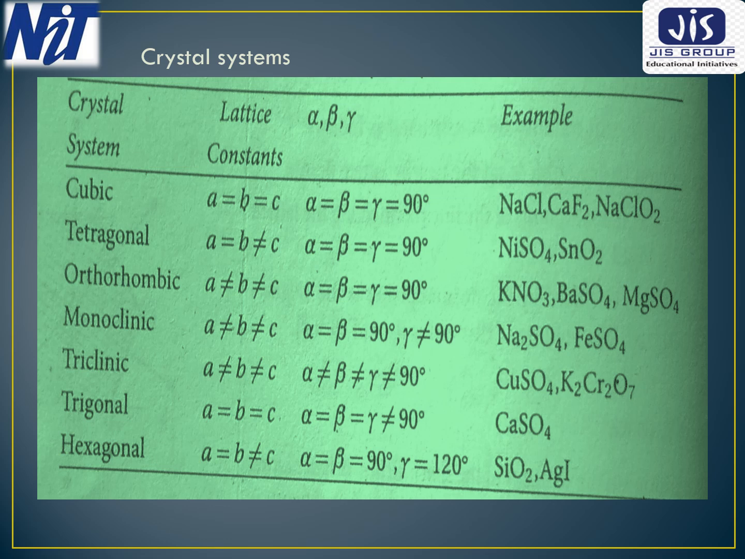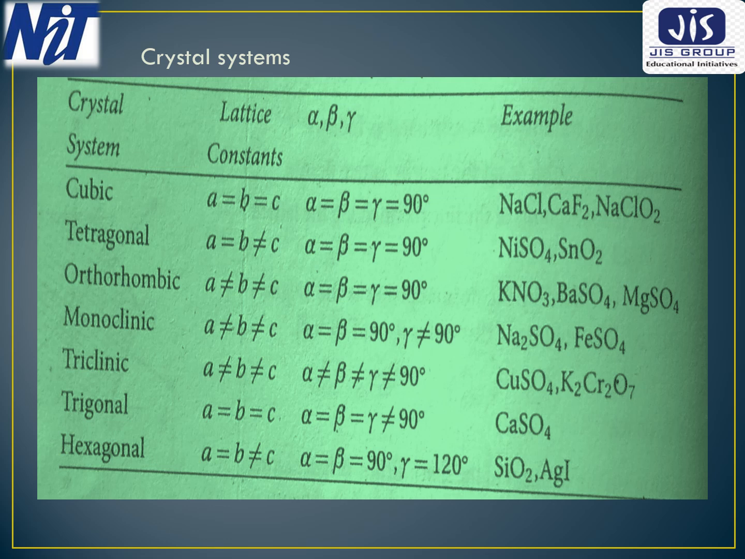Next one is orthorhombic. In the orthorhombic crystal system, all three lattice constants have different values, but the interfacial angles are the same and they are equal to 90 degrees. Monoclinic. In the monoclinic crystal system, all three lattice constants have different values and alpha and beta are equal to 90 degrees, whereas gamma is not equal to 90 degrees. Iron sulfate is one of the examples of this type of crystal system.